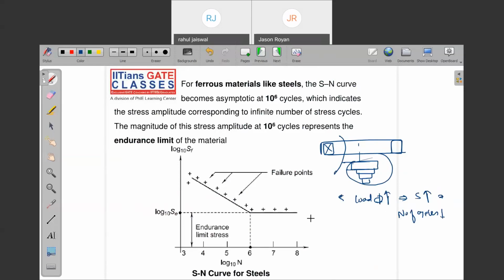So what Wohler has done, he has taken this cycle. First he did S1. He applied a large amount of load, and the number of revolutions the component makes is very low. But he kept on reducing the load up to this point. Now what is happening? Endurance limit is saying that... what is the meaning of endurance limit? Tell me, what is the proper definition which we learned in the last class?